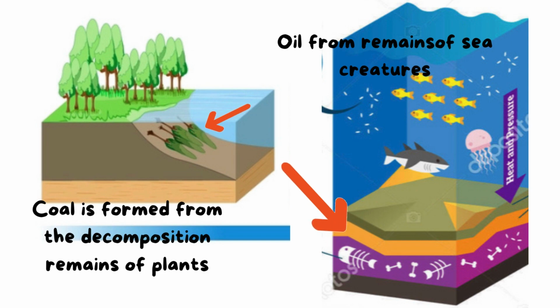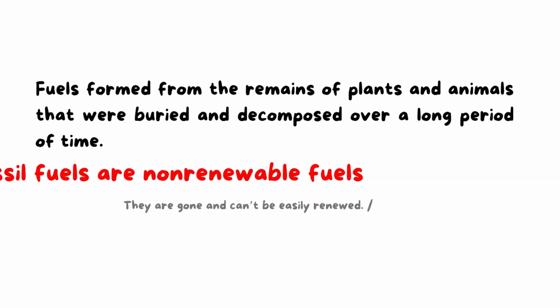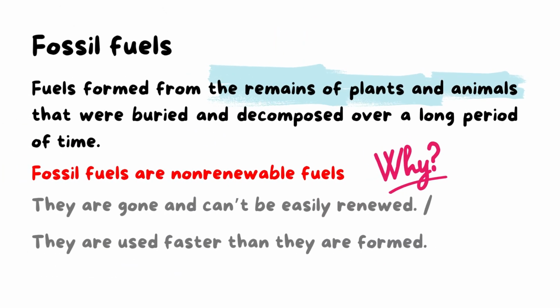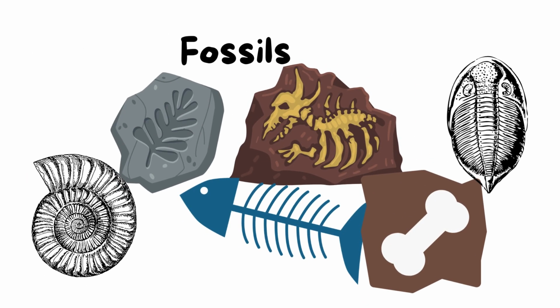So these types of fuels, gasoline, natural gas, coal, we call fossil fuels. The word fossil means the remains of plants and animals that lived a long time ago, from millions of years ago. As you see, this is a fossil.